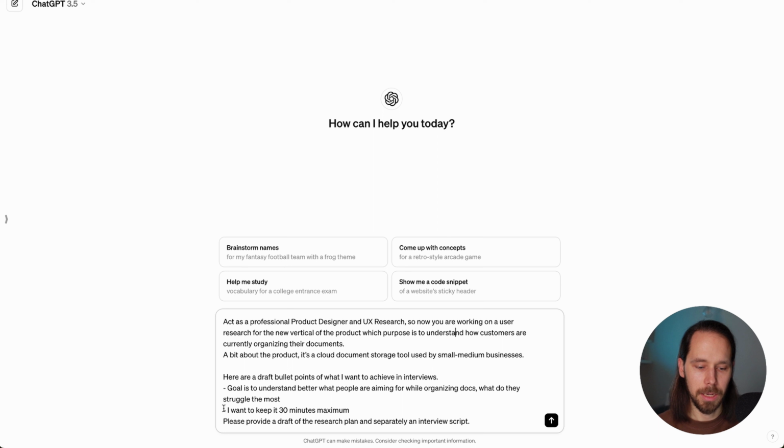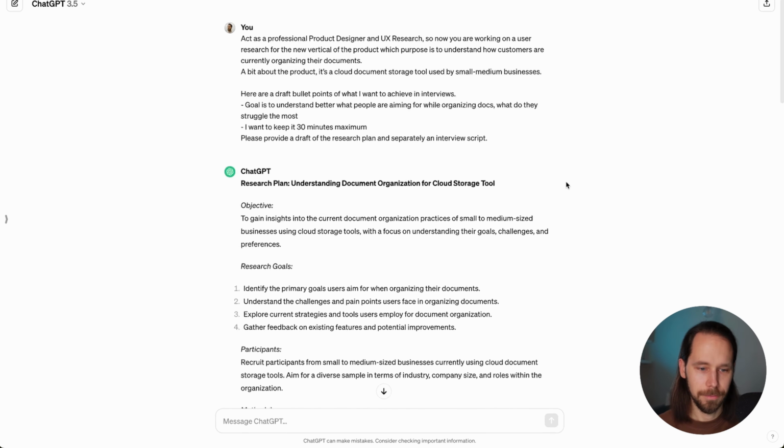I want to better understand how people organize their docs and what they struggle with the most, and I want to make this study a maximum of 30 minutes. And yeah, please provide a draft of a research plan and, separately, an interview script.